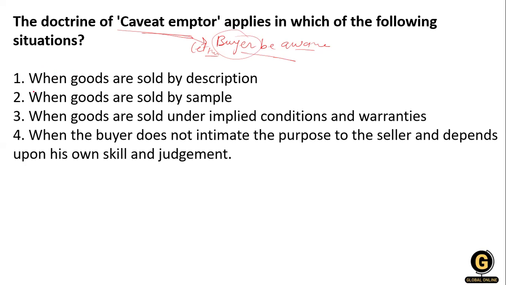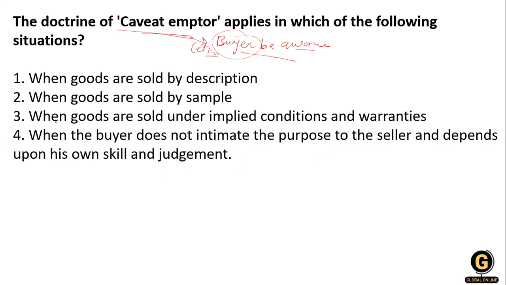So option number 1: when goods are sold by description, when goods are sold by sample, when goods are sold under implied condition and warranty, and when the buyer does not intimate the purpose to the seller and depends upon his own skill and judgment, in that case the doctrine of caveat emptor is applied.